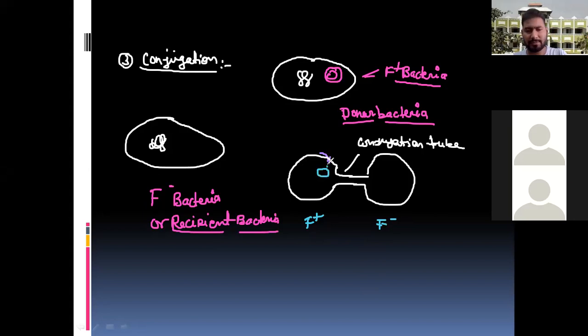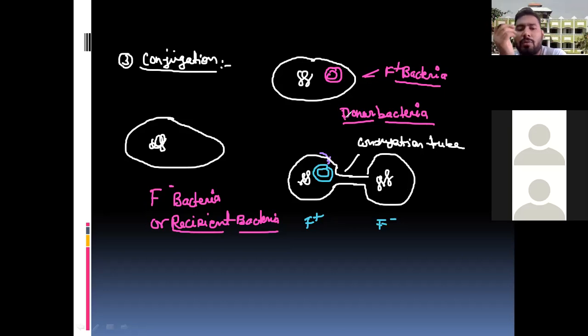They have the plasmid. Together means they already have their own nucleoid, the genetic material, and they have the plasmid. While this F minus bacteria has only its genetic material. There is no plasmid in F minus, that is the recipient.